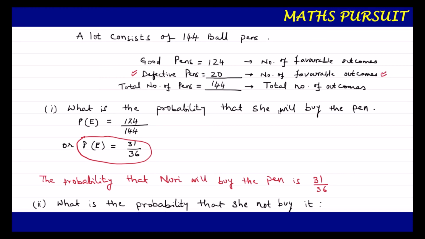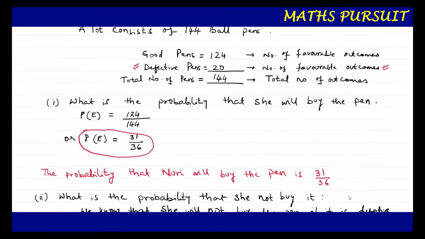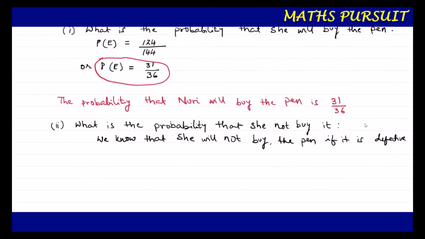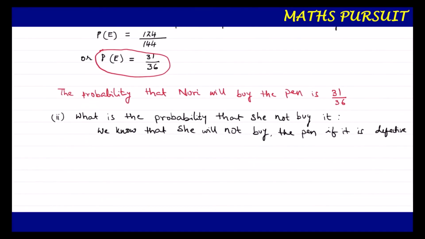Now we are going to find out the probability of the defective pens. After understanding the probability of the defective pens, then only we can say the probability that C is not going to buy the pen. If we find out the probability of the defective pens, then that is going to be our answer, where C will not buy a pen. Now guys, let us find out the probability of that one.